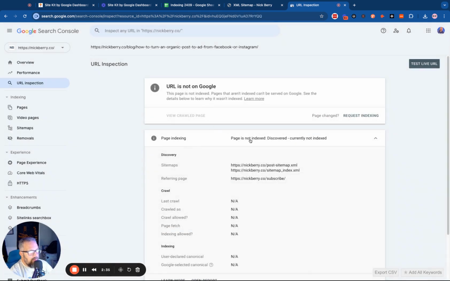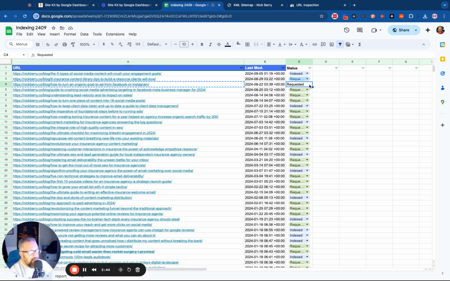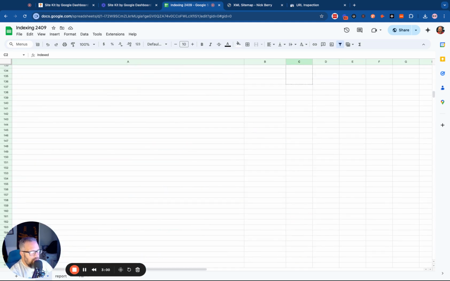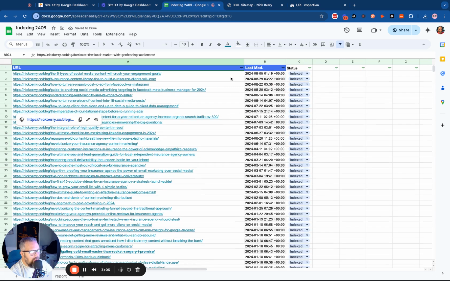URL is not on Google, is not indexed. Discovered, currently not indexed. We're going to hit request indexing. That's right, I need to update this. My drop-downs have not been updated. And when you're done, I will actually share this as a template. Oh, son of a bitch.